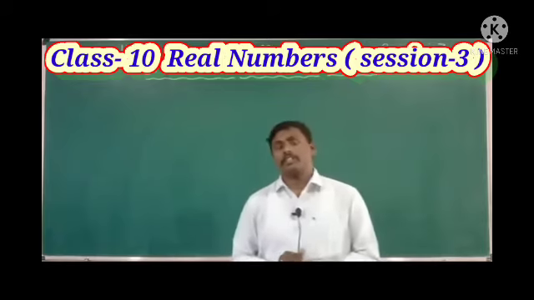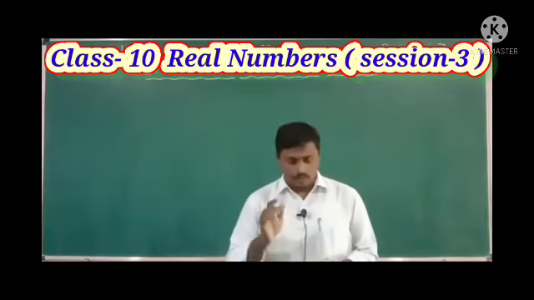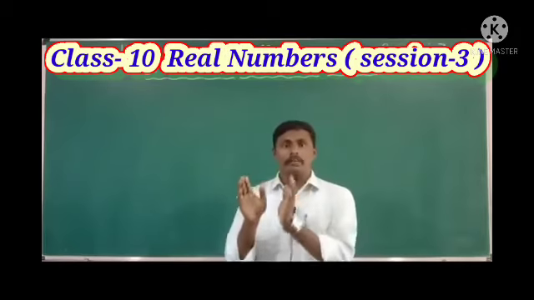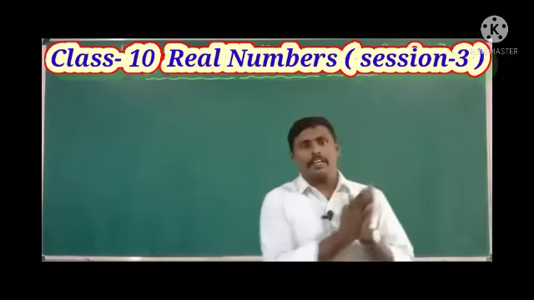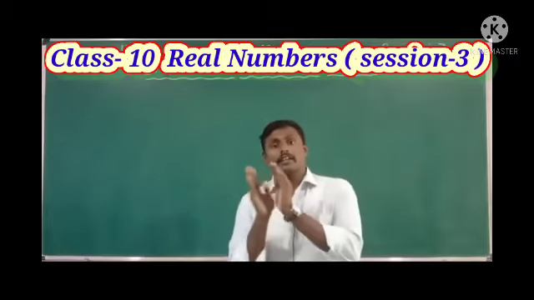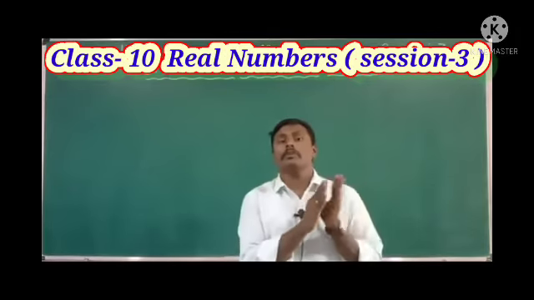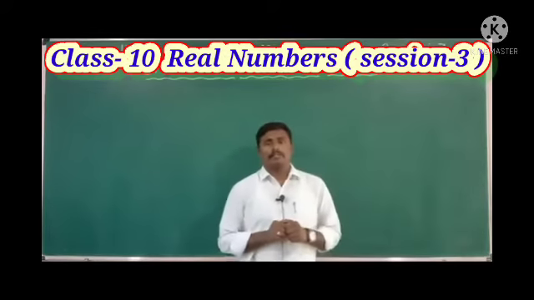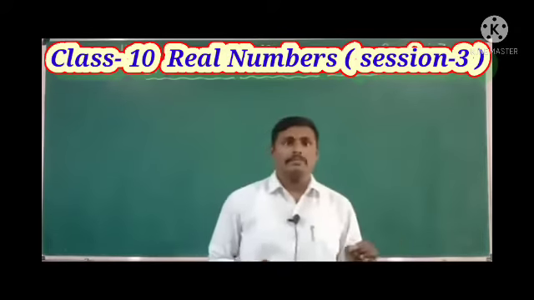In the previous session, session 2, we discussed some concepts of terminating expansions and non-terminating expansions, the terminating decimals and non-terminating decimals. How can you define terminating decimals?